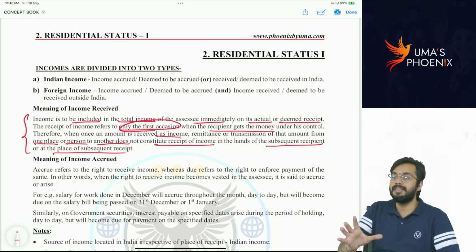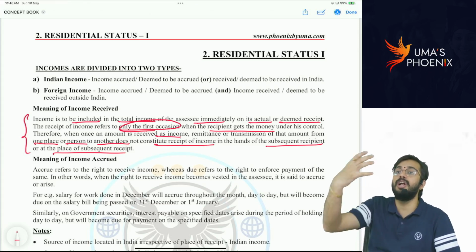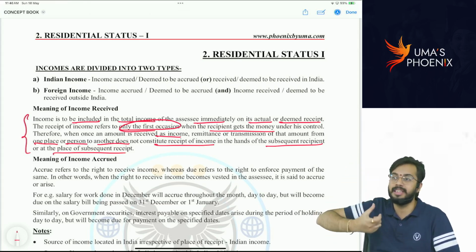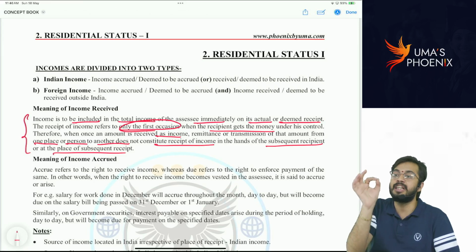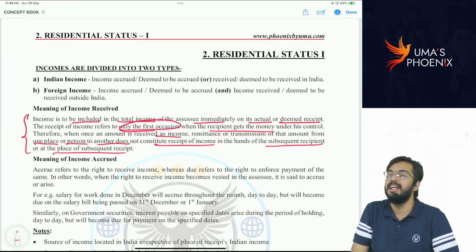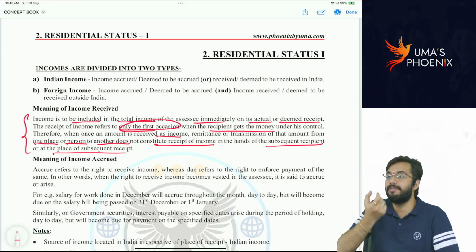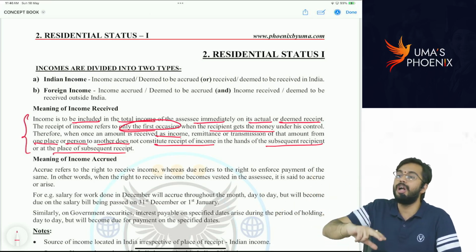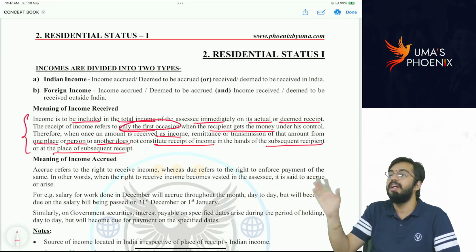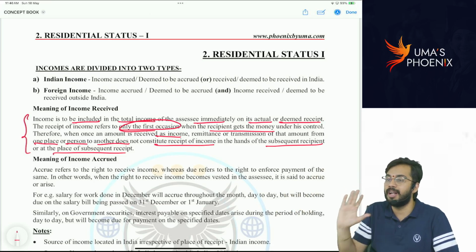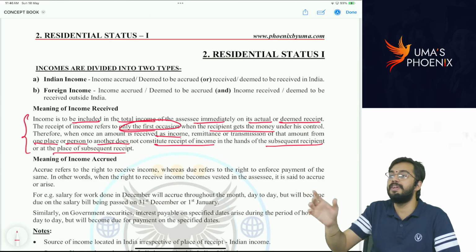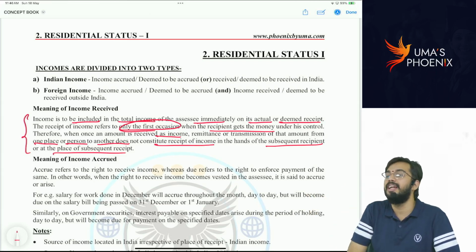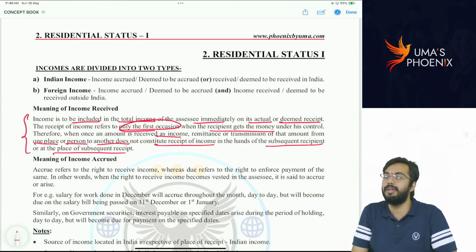So for the first time when the individual is getting control over such money upon receipt, that instance, that transaction will only be considered as receipt of income. Once he receives income for the first time, subsequently he transfers money to another person or to another account, it merely amounts to remittance or transmission. Secondary transfer is not to be treated as again receipt of income. Are you able to understand?